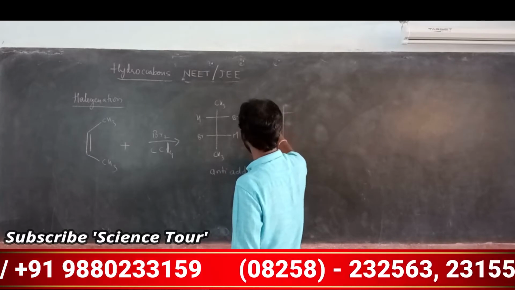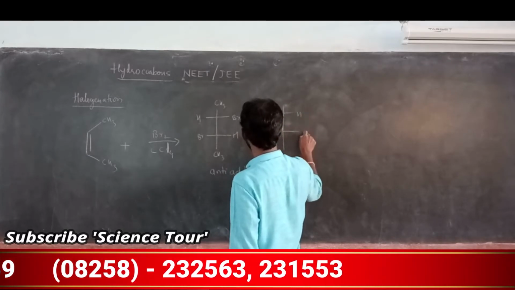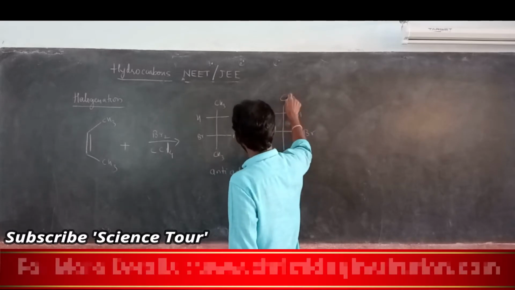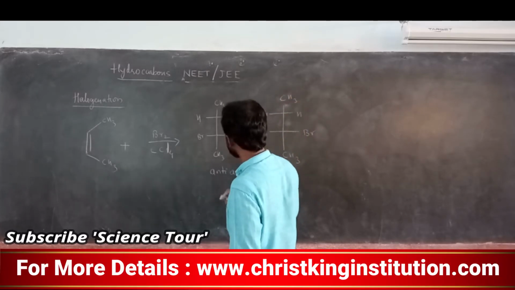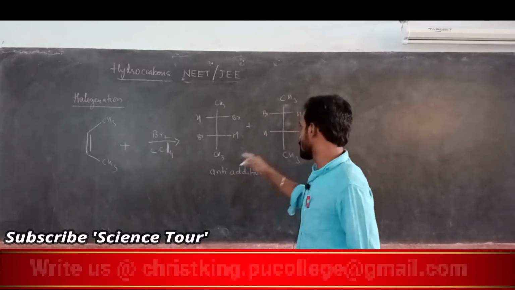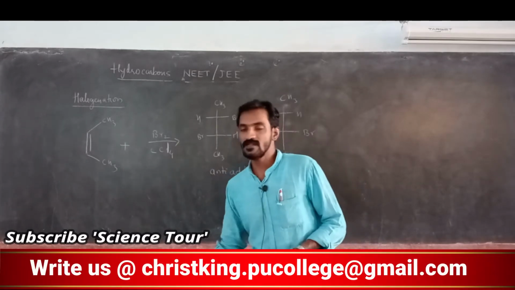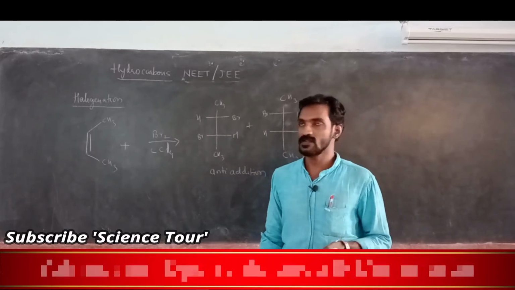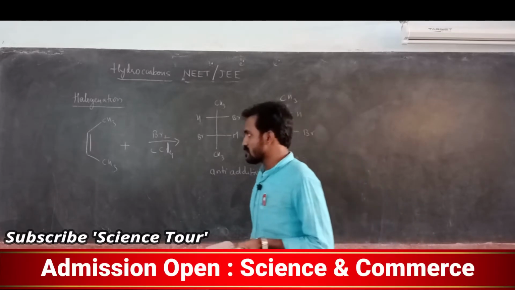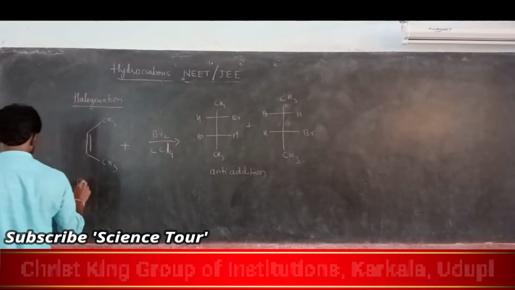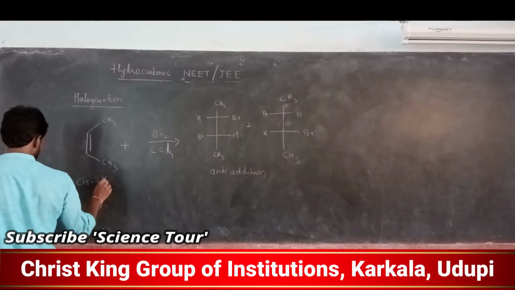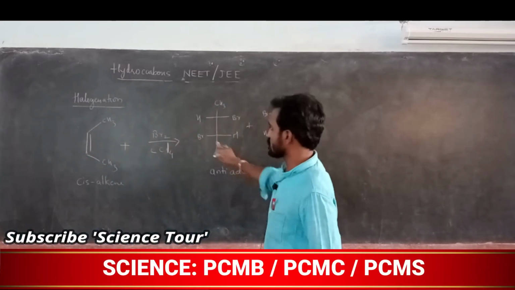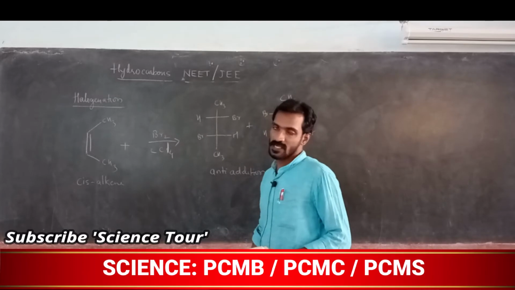Here Br, H. D and L form. This is D and L form, dextrorotatory and levorotatory form, left hand side and right hand side. D and L form you are getting in these two products. So, if cis-alkene is used for bromination, you are getting D and L form, the anti-addition product. This bromine is added to the opposite side, correct?